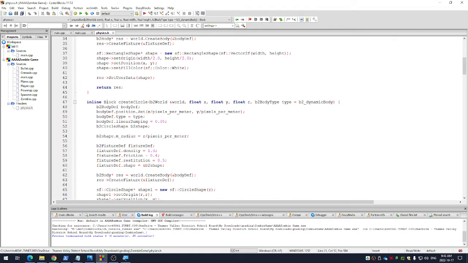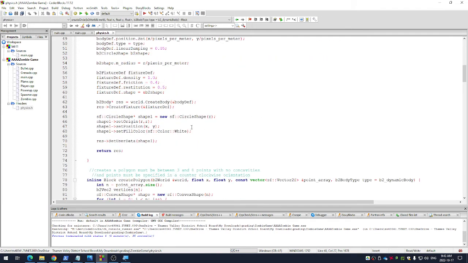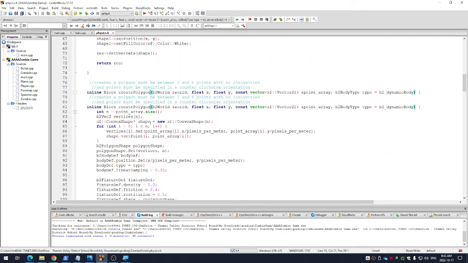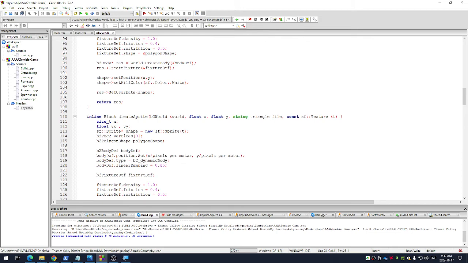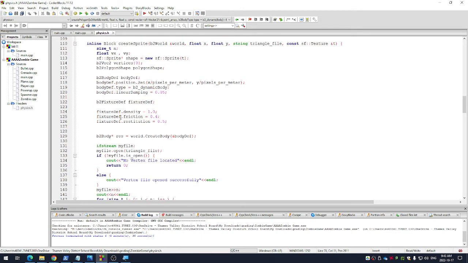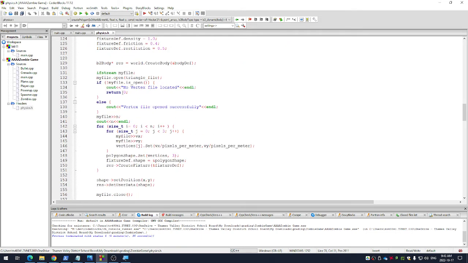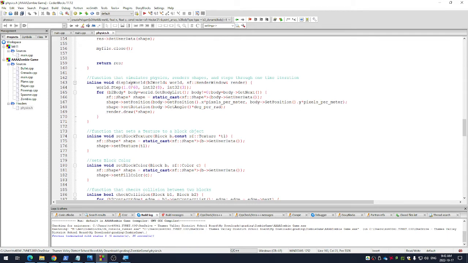He's got one called create circle. It takes in a whole bunch of numbers like an X and a Y and a radius and then draws a circle. Create polygon. He's got them all in a different file so that if he needs to use them, he can literally copy and paste this stuff and then change it. Here's one called display world. Simulates physics, renders shapes and steps through one step at a time.